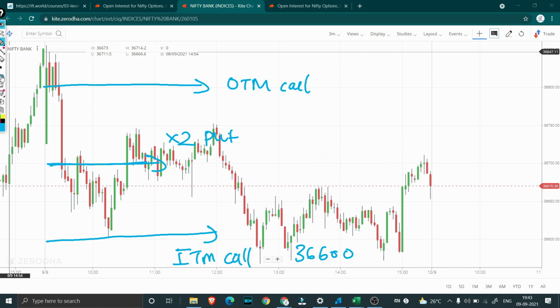So now we will see how exactly the open interest played out and what decisions we actually took. The market was trading in the range of 36,700 up till 12 o'clock. That's when we saw a big fall in the market. Till then it was trading around 36,700. Once the market started falling around 12 o'clock, that's when we started changing our positions. We will try to understand where exactly we changed and what exactly we did.